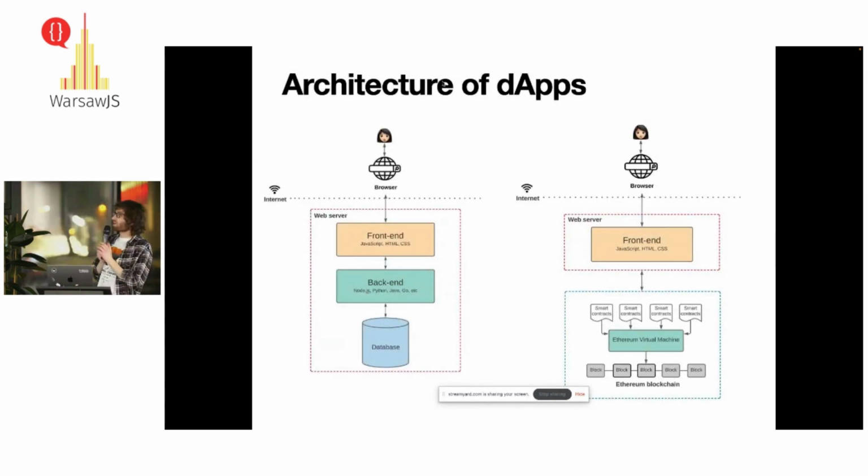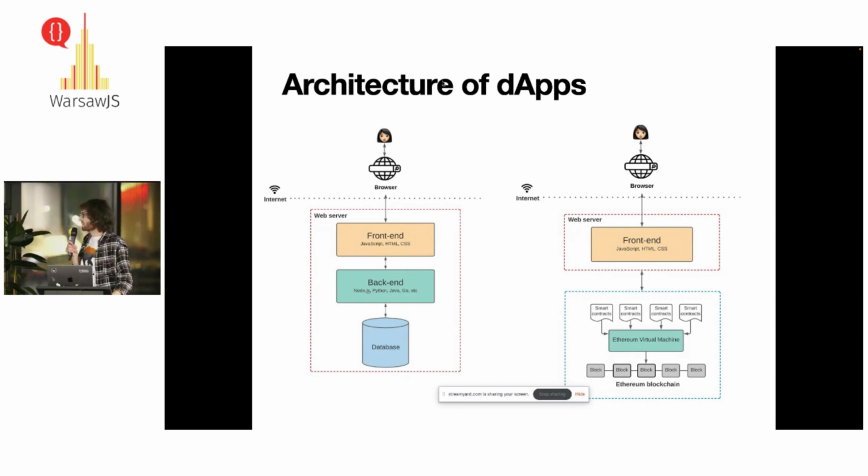Okay, so now a brief comparison of Web2 and Web3 based on the architecture. On the left we have the architecture of Web2. This is what we all know: front end, back end, and a database. And on the right is the decentralized application architecture.